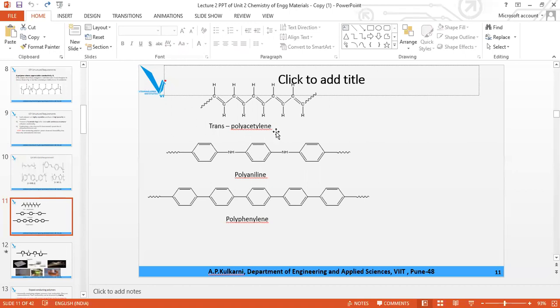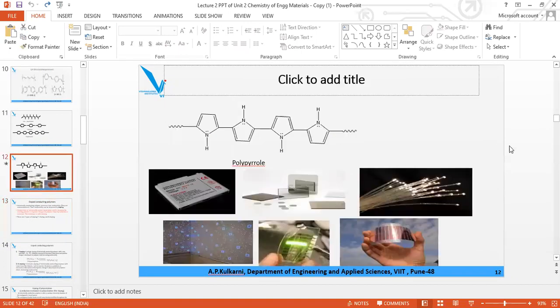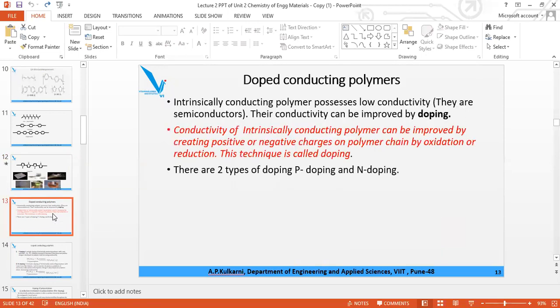Trans polyacetylene, polyaniline, and polyphenylene. These are the structures. These are some of the applications of the ICP material. These are the conducting wires in which the ICP is used. This is the film, roll film, etc. You can recognize this, video clips and all that. So these are the examples.